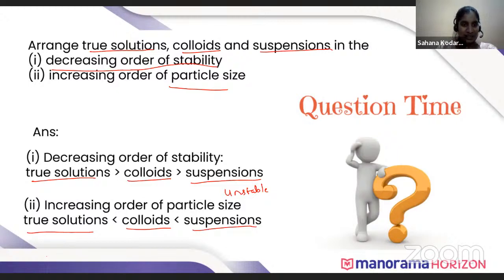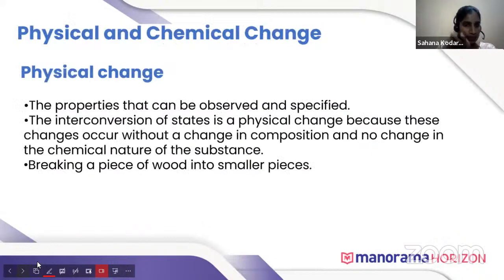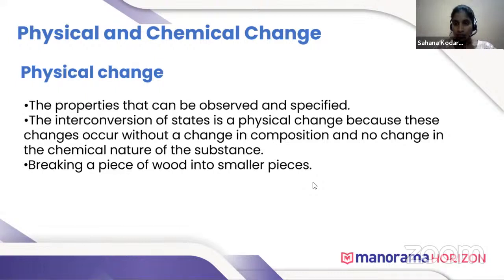Next, we will move to physical change and chemical change. In physical change, we have already observed that when we tear a paper, does a new product form? Anyone? When we tear a paper, does a new product form?